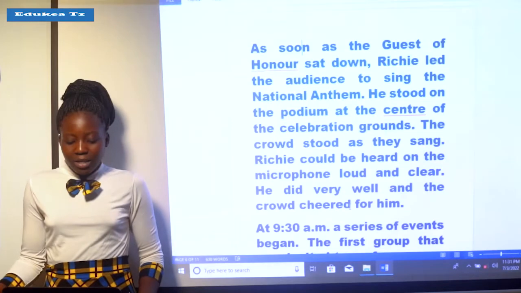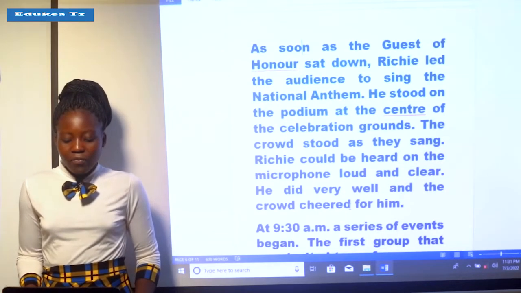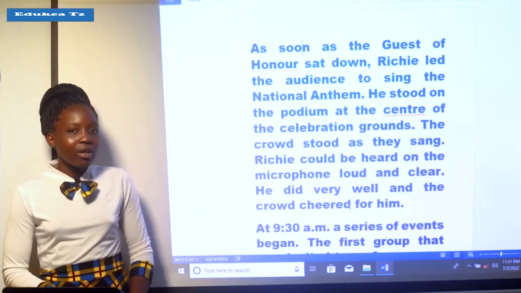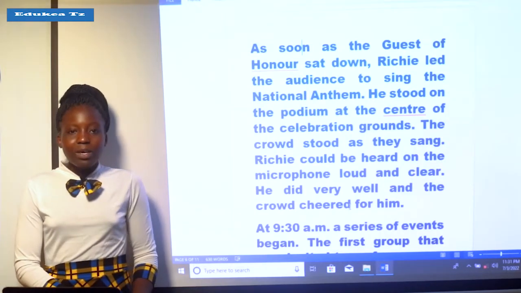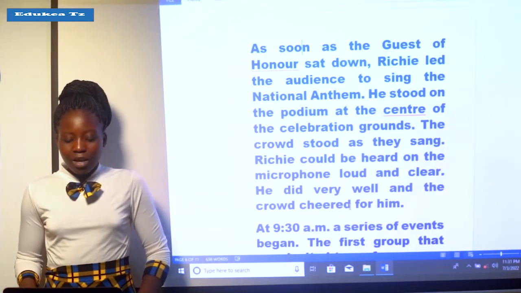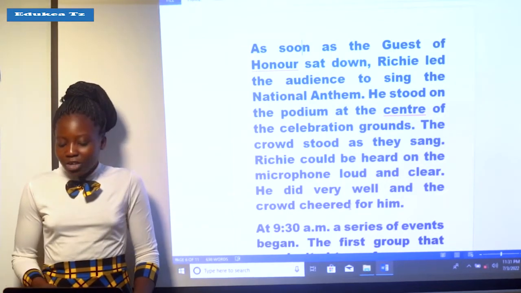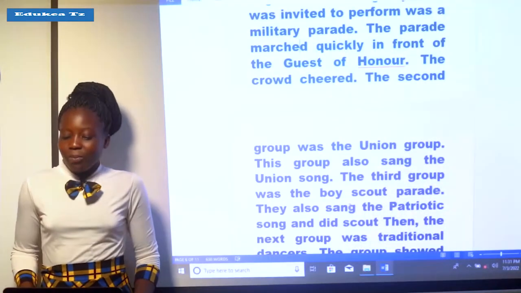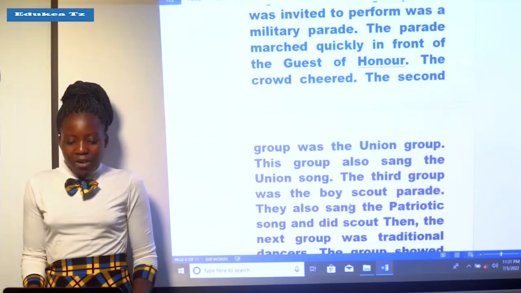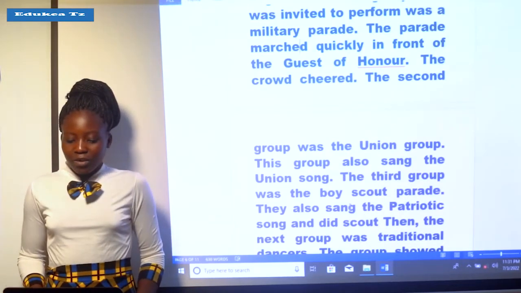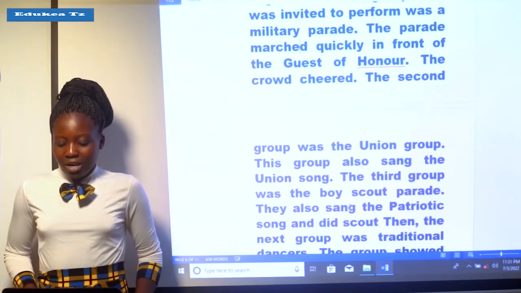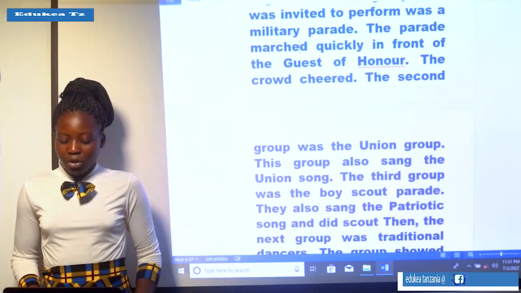At 9:30 a.m., a series of events began. You can see that the series of events on the Union Day began at 9:30 a.m. The first group that was invited to perform was a military parade. The parade marched quickly in front of the guest of honor. The crowd cheered. The second group was the Union group.